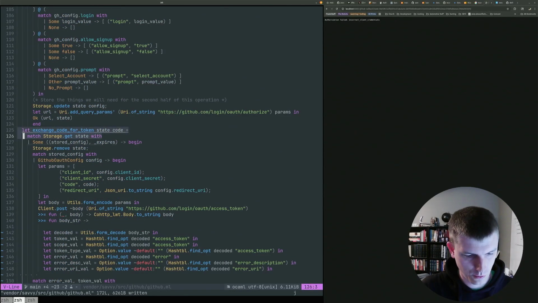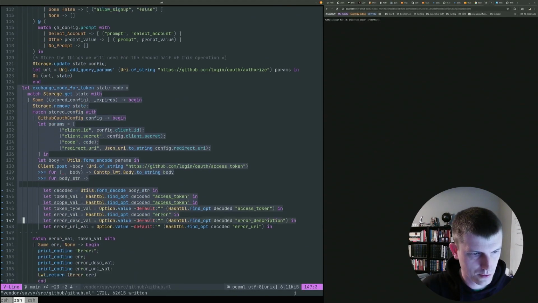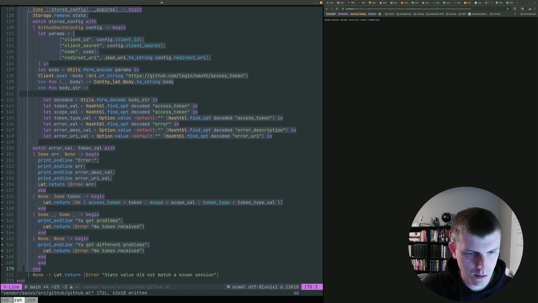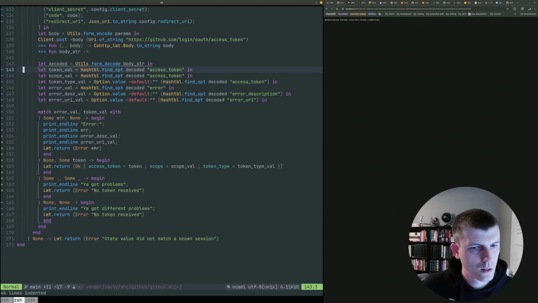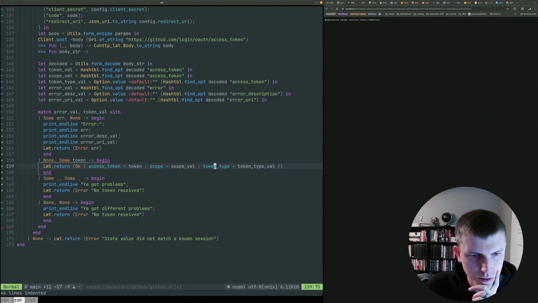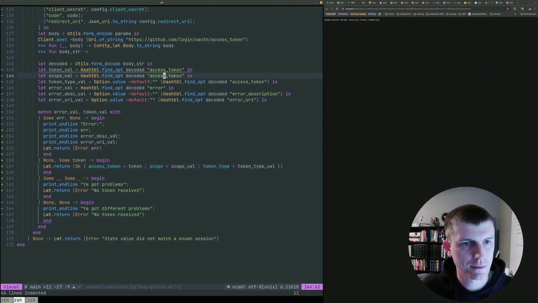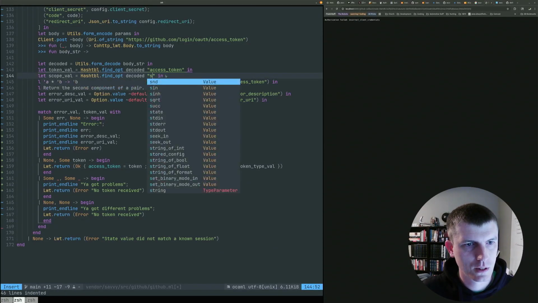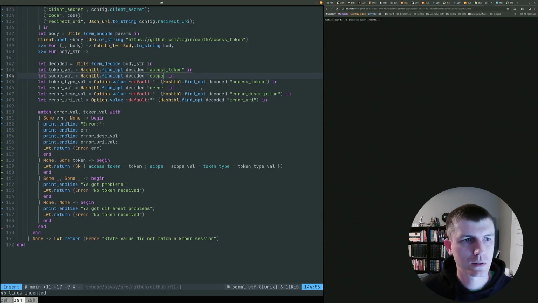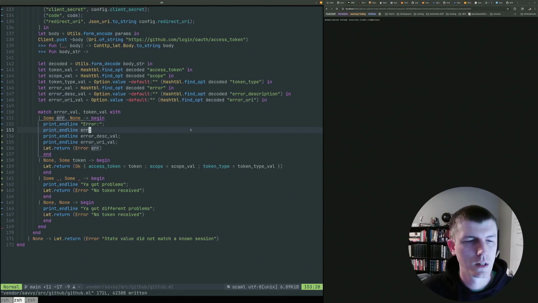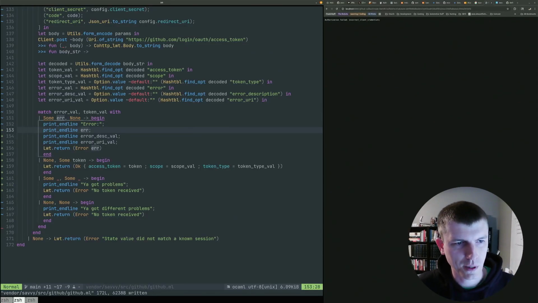So let's format this. Are the lookup keys correct for those? Oh, maybe. Let's see. Access token, scope, token type. Oh, nope. You're right. Good catch. Scope. And this should be token type. Good catch, Lesby. Good catch. This is why they pay you the big bucks.